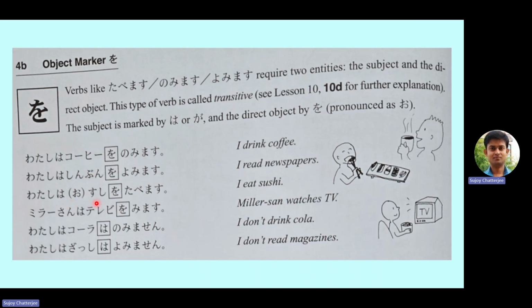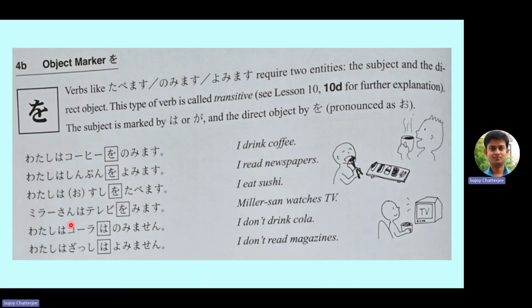Watashi wa sushi o tabemasu. Sushi, you already know, the famous Japanese cuisine. Why this o has been put here we will see in today's video itself in a later section. So just wait for that, have patience, we will come to the explanation of why this o. Watashi wa sushi o tabemasu.